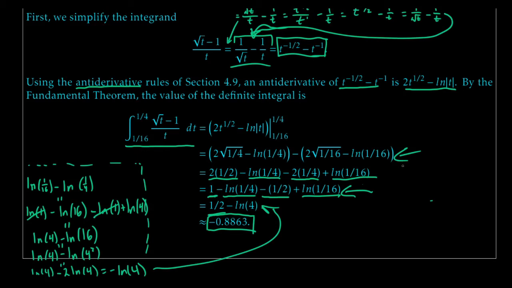You could just throw it in a calculator if you want an approximation. This is a good enough exact form. If for some reason you want to reduce it down, probably the simplest one you can really get to is 1/2 minus natural log of 4. But there you go. Either way, you're set. Next example.